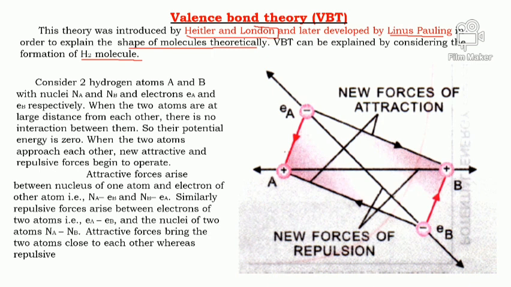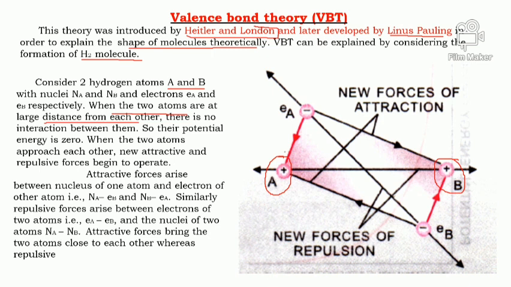Consider two hydrogen atoms A and B. So here we have A and here we have B. What I encircled are the nucleus of atom A and the nucleus of atom B. What happens when these two atoms are at a larger distance from each other?